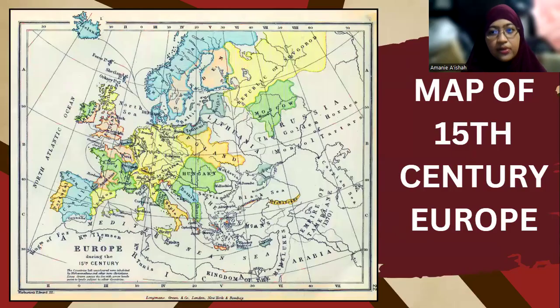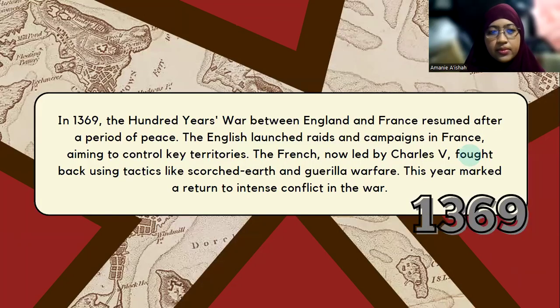This is an example of a map of 15th century Europe. In the year 1369, the Hundred Years' War between England and France resumed after a period of peace. The English launched raids and campaigns in France, aiming to control central territories. The French, now led by King Charles V, fought back using tactics like scorched earth and guerrilla warfare. This year marked the return to intense conflict in the war.